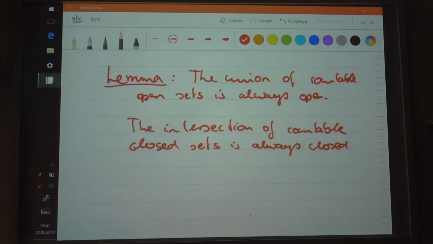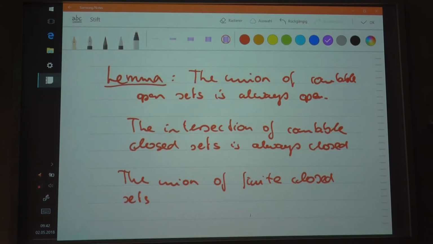What about the union of finite closed sets? Here you have just countable, but in this case you just have finiteness.